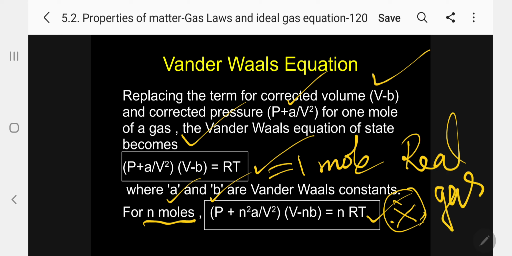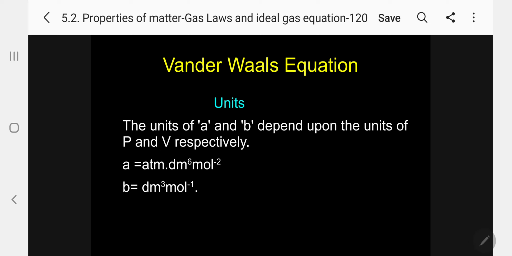Real gas equation: (P + n²A/V²)(V - nB) = nRT. Please follow. That's all. Okay. Now let me give the units of A and B involved there. The van der Waals constant units I must mention.